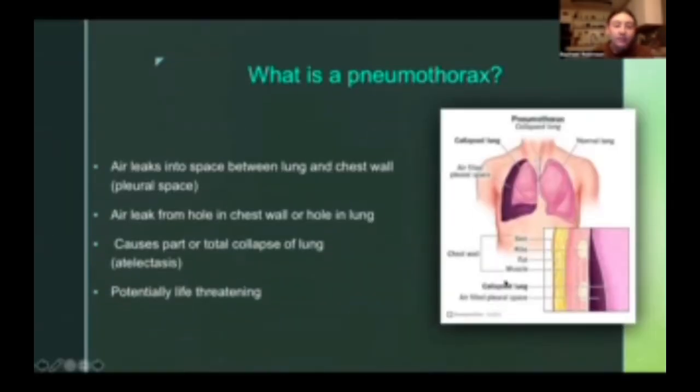A pneumothorax is when air leaks into the space between the lung and chest wall, known as the pleural space. This is caused from either a hole in the lung or chest wall, causing air to leak, and this causes part or total collapse of the lung, known as atelectasis. It is potentially life-threatening. In this photo, you can see air filled within the pleural space where it's not supposed to be, compared to a normal lung where there is no air within the pleural space.